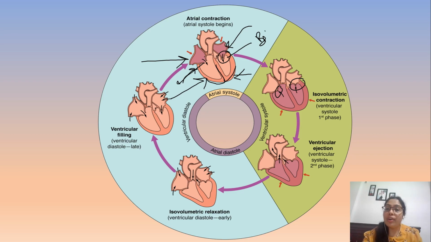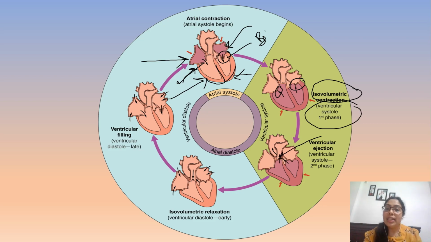Here, the contraction takes place in the ventricles. Here is an isovolumetric contraction, that is, there is no particular change in the volume of the ventricles during contraction. So it is the first phase of the ventricular systole. Right. What happens next? When the pressure increases in the ventricles, it allows the semilunar valves to be pushed open.